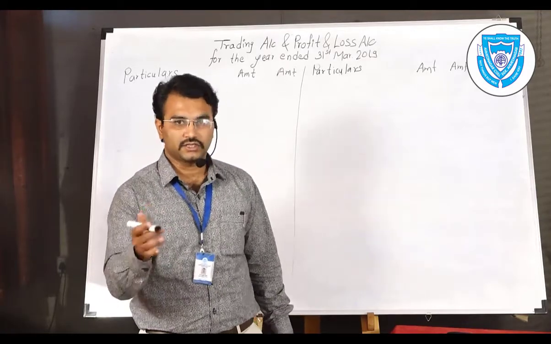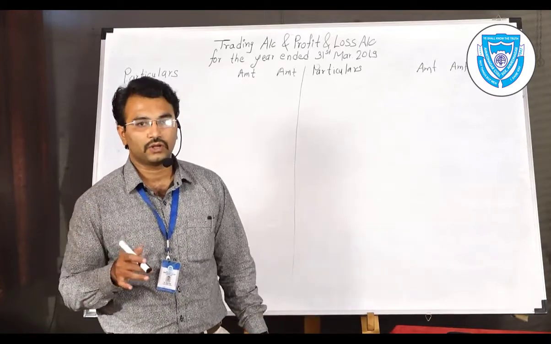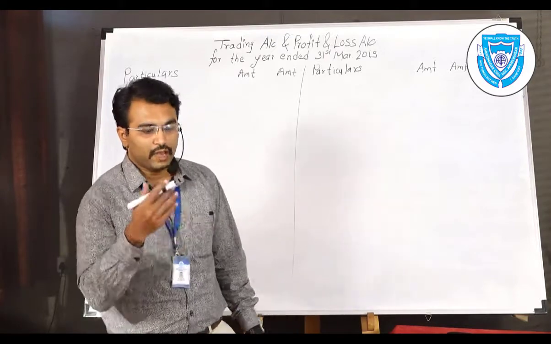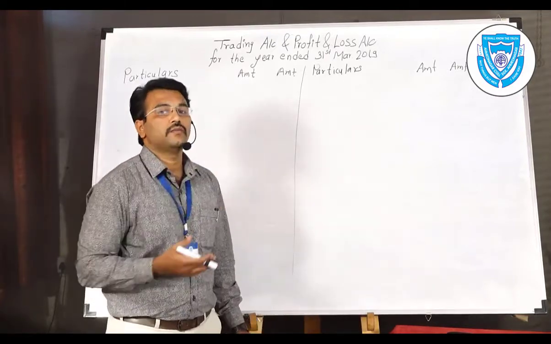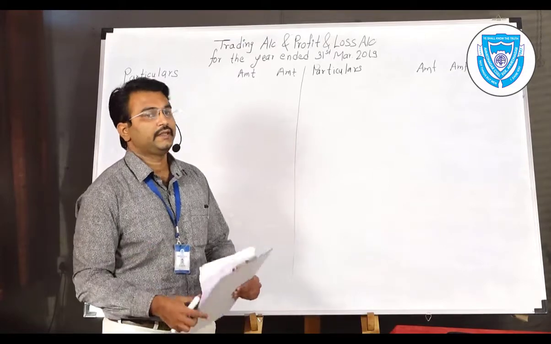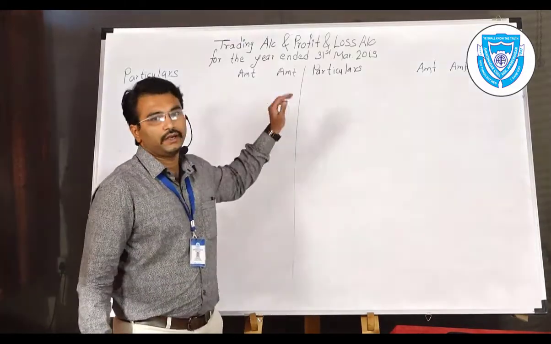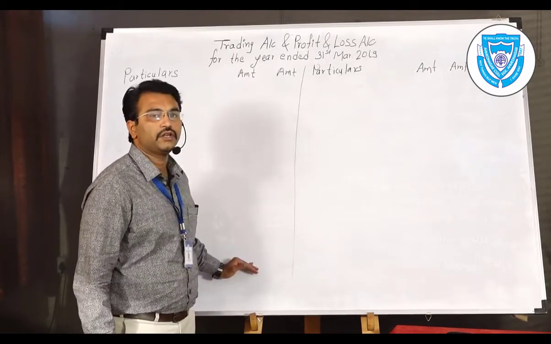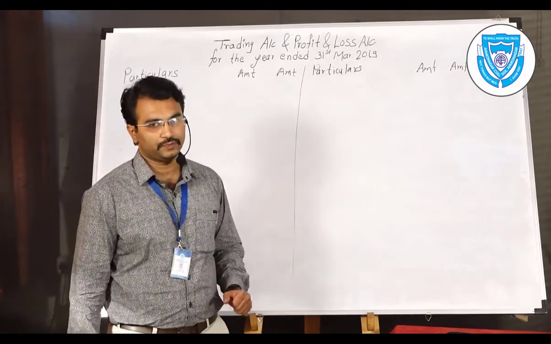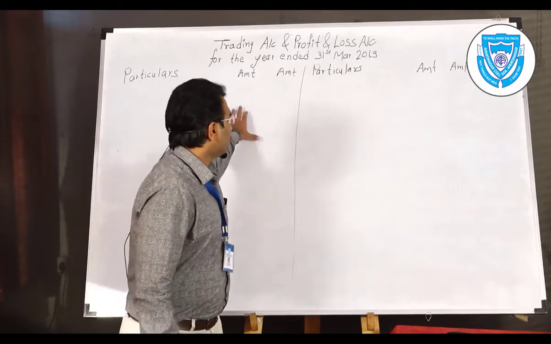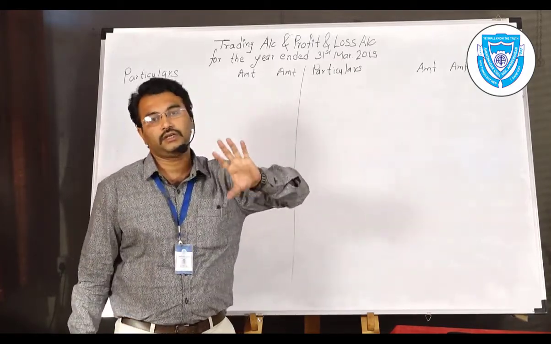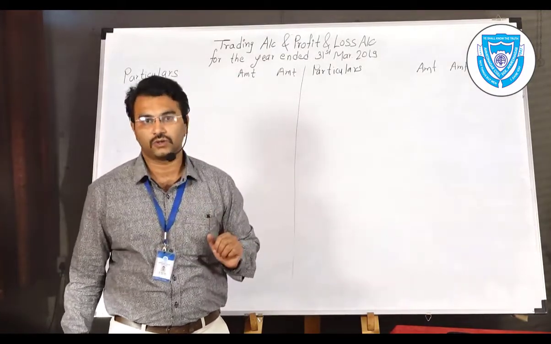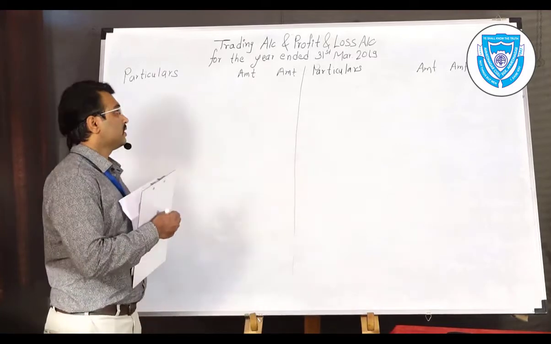And direct income, that is the sales, is the biggest source of income for any type of organization. Here it is a partnership firm. So that sales is a direct income for the partnership firm, and that's why it also will be shown in the trading account. Below that, the profit and loss account will be started, where indirect expenses will be shown. When you finally prepare the trading account, you will find the result either in gross profit or in gross loss. Let's see how to solve this trading account.